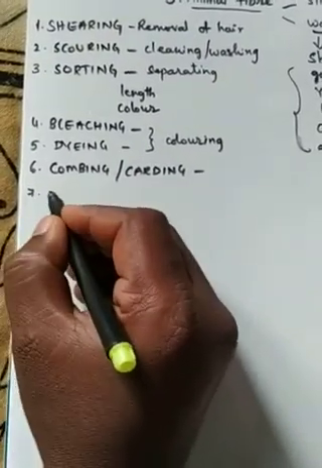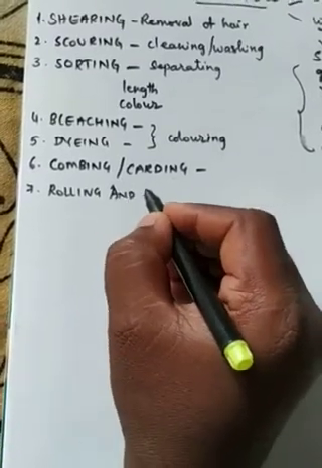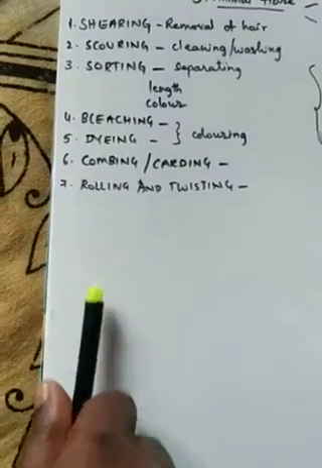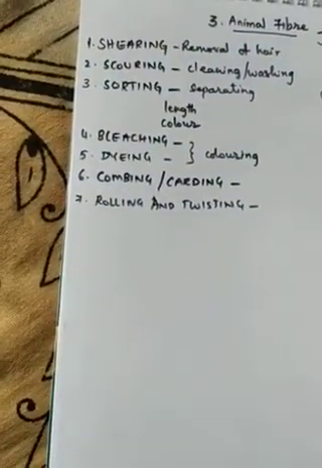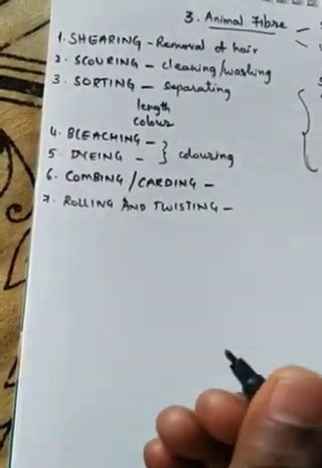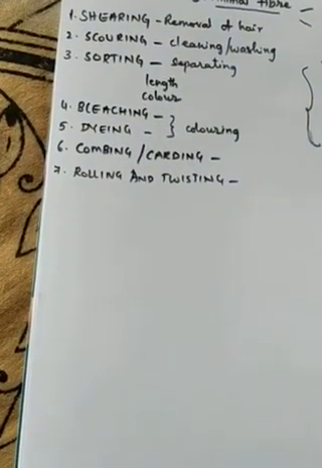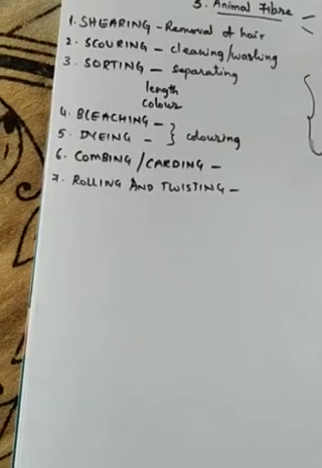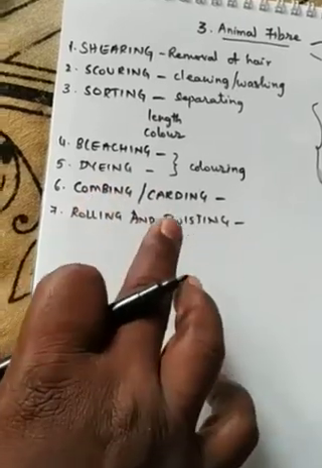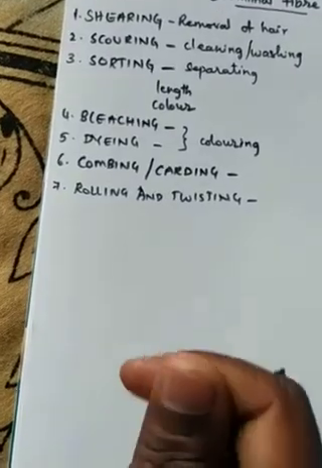The next is called rolling and twisting. Rolling means whatever hairs are combed, after they get them, they will roll them out like this. They will roll and twist it. You might have seen how you make the deepam, we use that ottu, right? How do they do it? In the same manner, whatever combed hairs are there, those are rolled and twisted. They will twist it. Okay children.